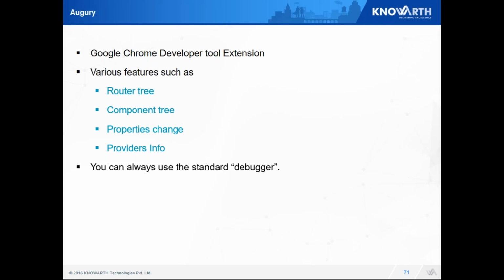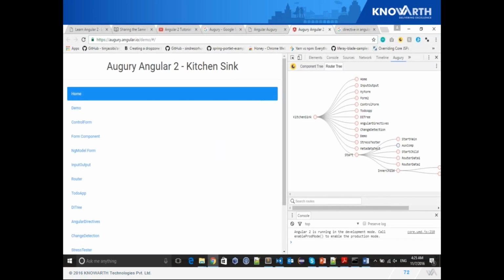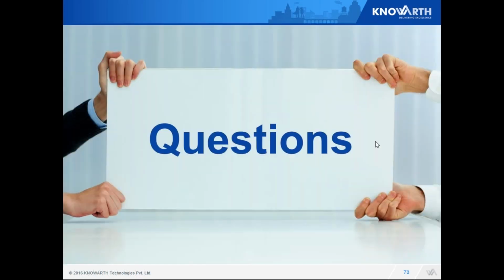To use the debugger, I have to specify source maps as true when I configure my Angular project. When I set that value to true, my TypeScript is easily available in my console. We can see this is the Augury configuration. On the right you can see there is a router tree. This is my main module and these are the sub routes.